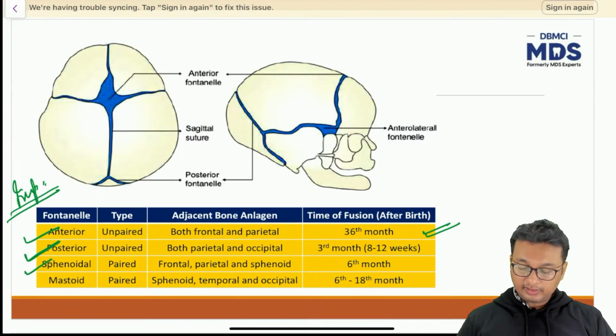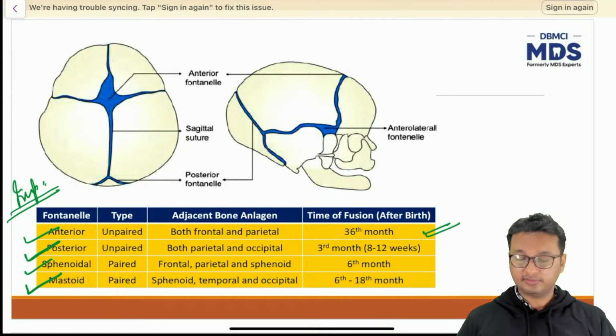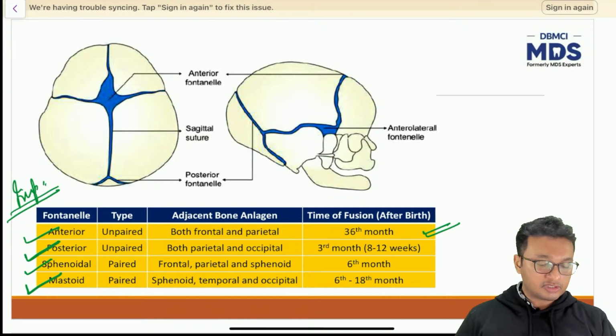Then the posterior fontanelle fuses around 8 to 12 weeks, that is the third month of life after birth. Then the sphenoidal fontanelle fuses around 6 months, and for the mastoid fontanelle, the timing of fusion is quite variable. It varies from 6 months to 18 months after birth in a few individuals. So I hope that answers your question, Shilpa.